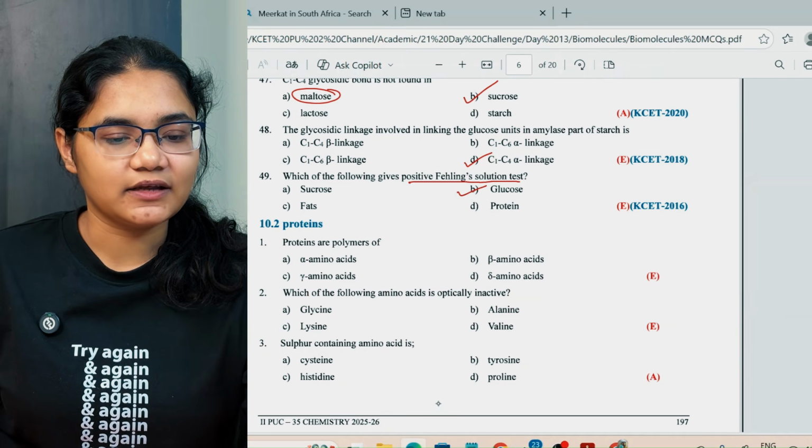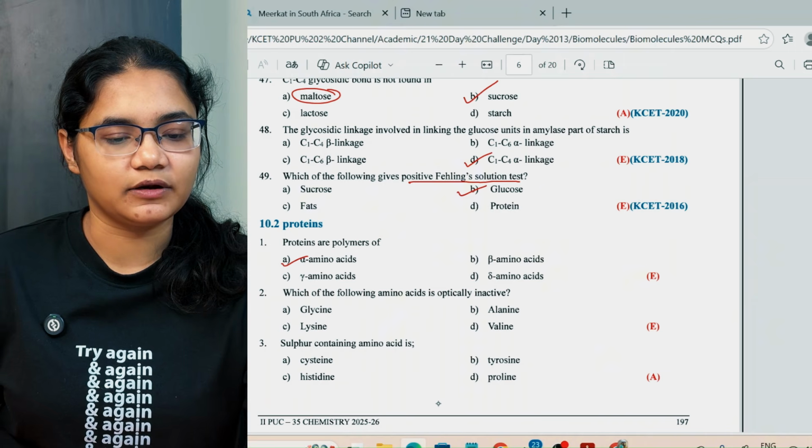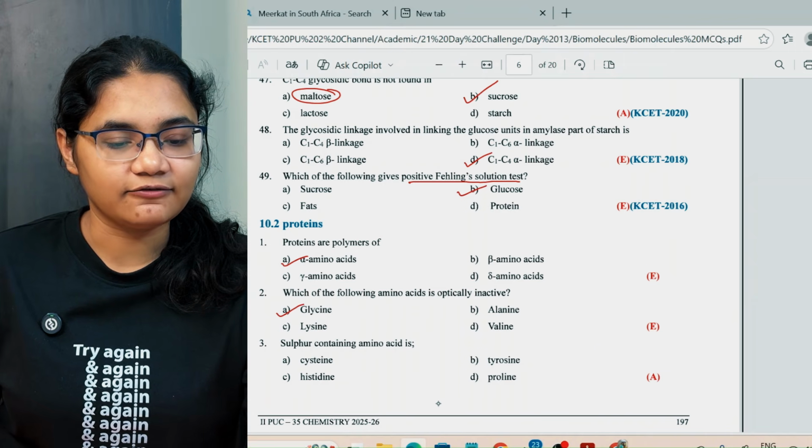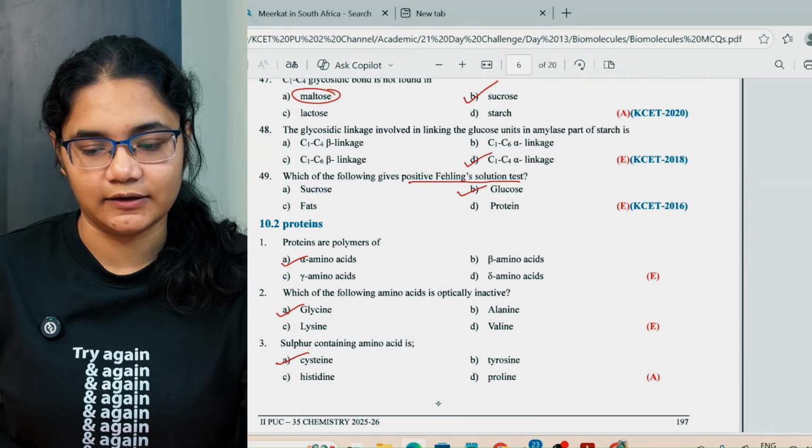Next, we have proteins are the polymers of alpha amino acids. Which of the following amino acids is optically inactive? Glycine. Sulfur containing amino acid is cysteine.